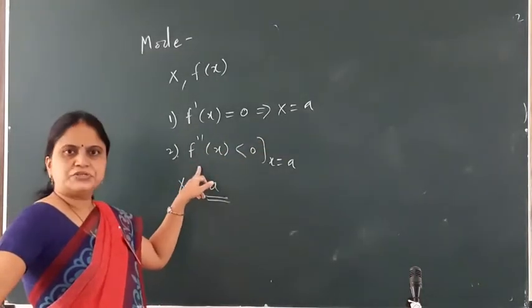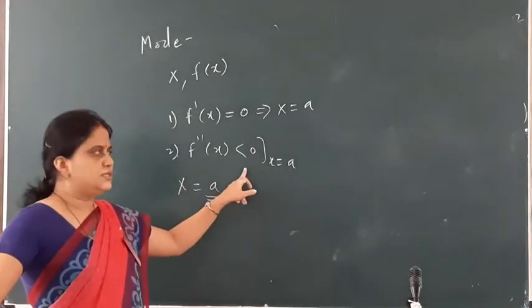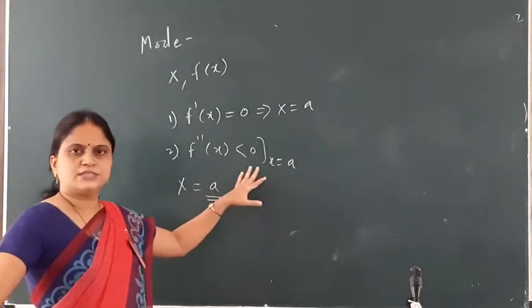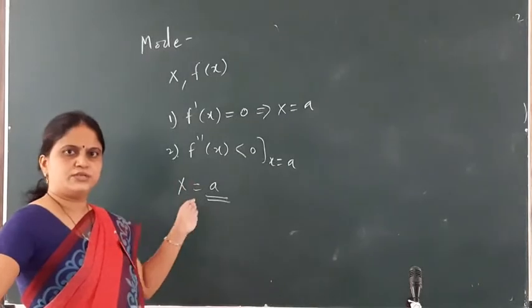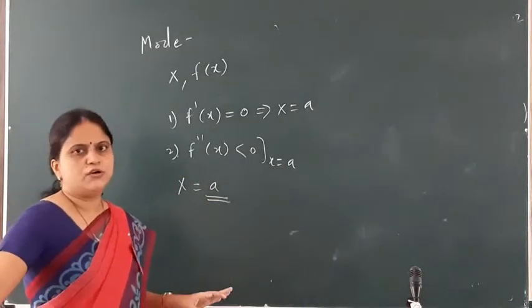Now the second condition is f''(x) < 0. This holds if we put the value of x as a. If these two conditions hold, then x = a is called the value of mode.